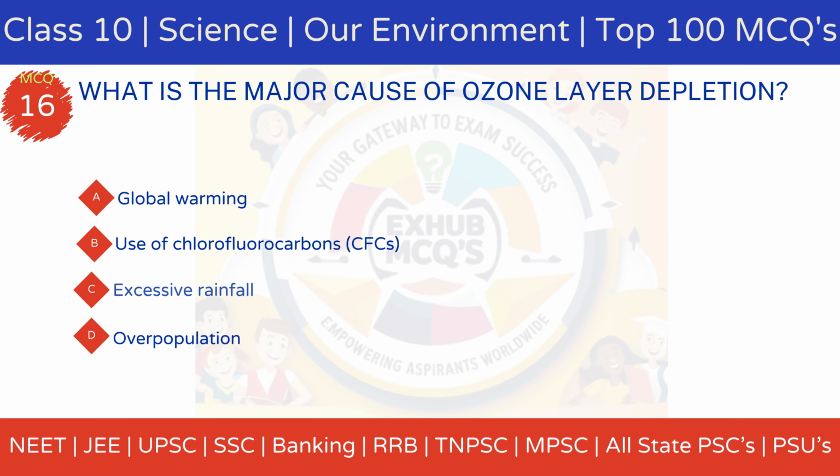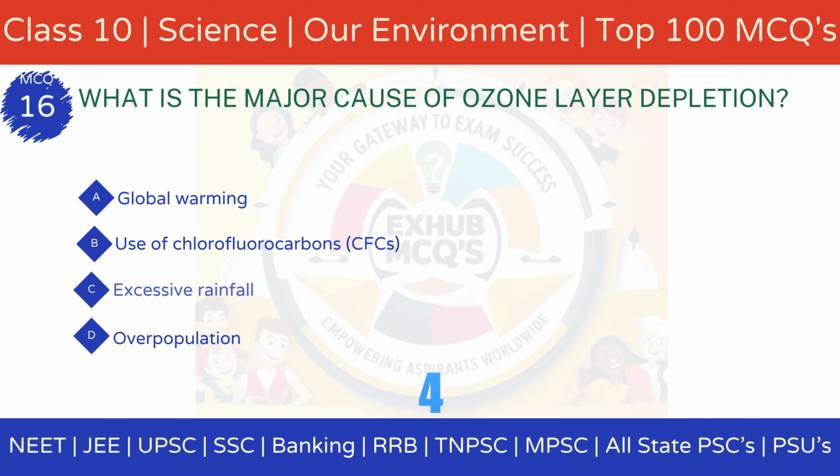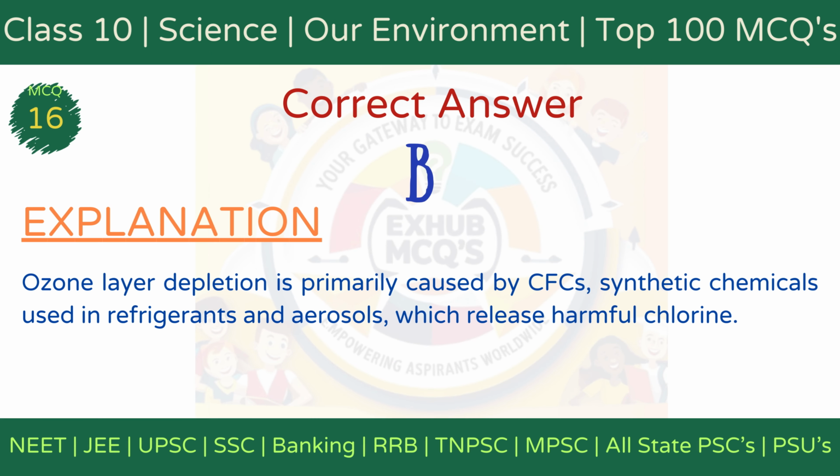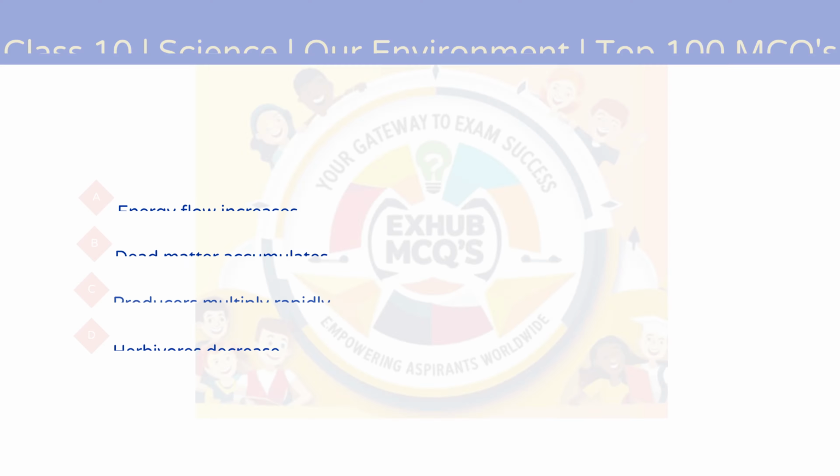MCQ 16. What is the major cause of ozone layer depletion? Option A, global warming. Option B, use of chlorofluorocarbons. Option C, excessive rainfall. Option D, overpopulation. The correct answer is option B, use of chlorofluorocarbons, CFCs. Explanation. CFCs, synthetic chemicals used in refrigerants and aerosols, release chlorine into the atmosphere, which breaks down ozone molecules, depleting the ozone layer.